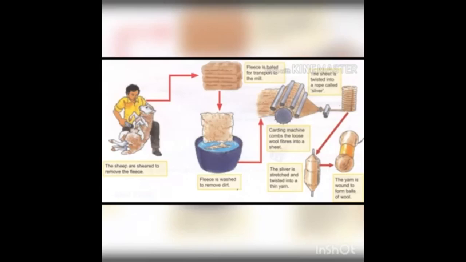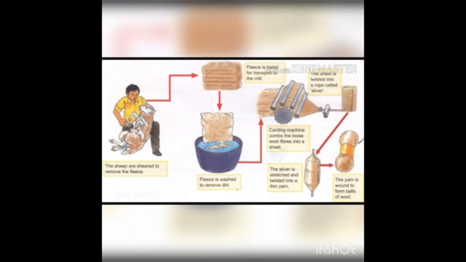Now we will go to the next topic, processing of wool. There are a few steps involved in this process. They are shearing, scouring, sorting, combing, carding, and dyeing. See this picture. One person is removing the fleece from the sheep. That one we call shearing. Next, the removed fleece is washed with water. That one we call scouring.